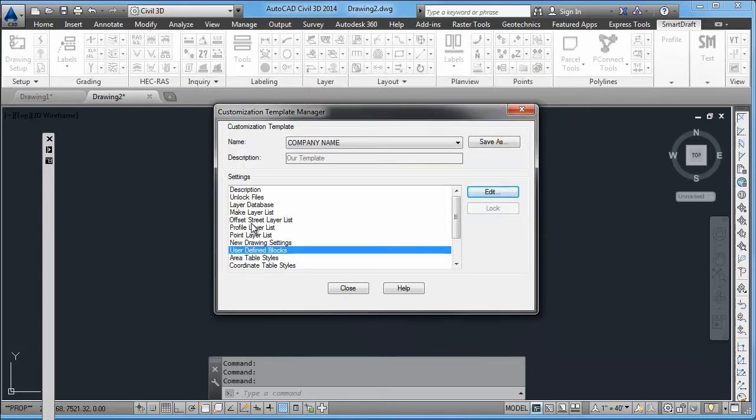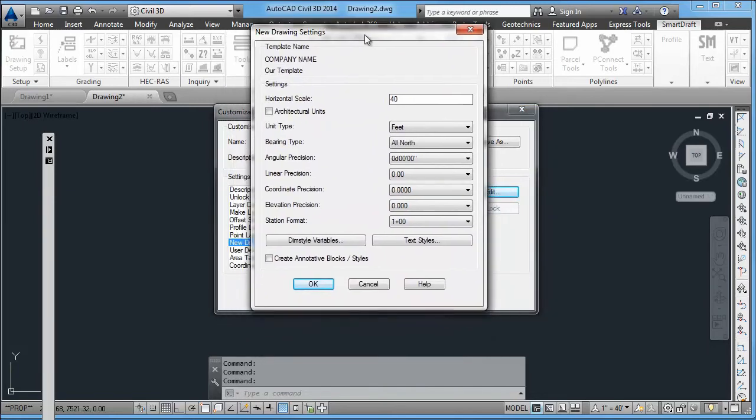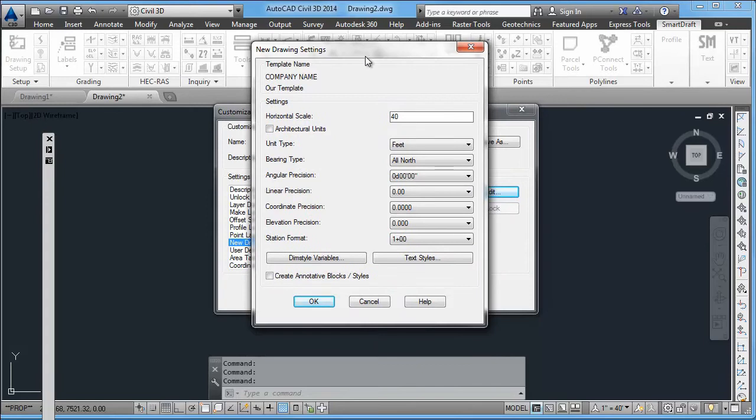Another very important customization part of SmartDraft is the new drawing settings. And these are settings SmartDraft assigns to a brand new drawing when it's opened up and the first time SmartDraft is used within that drawing. Some of these settings are not overwritten if you're using Civil 3D, like the scale factor.